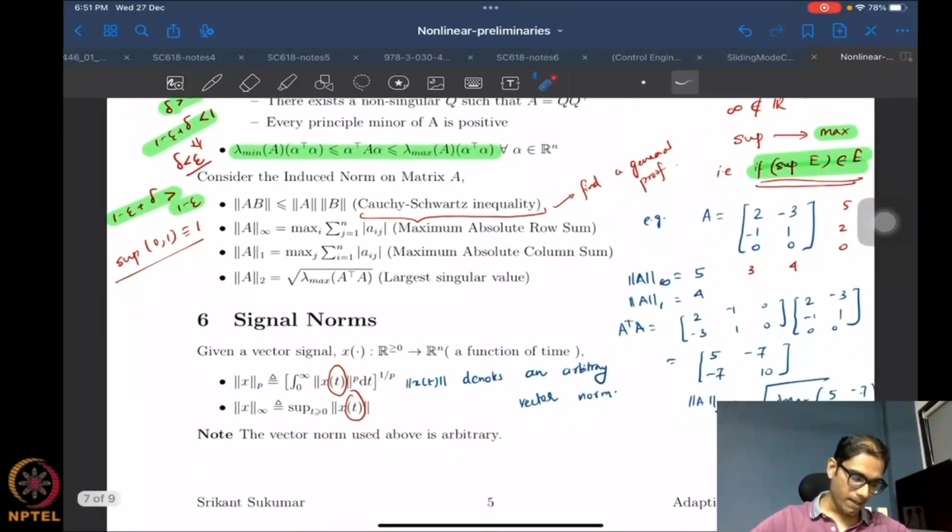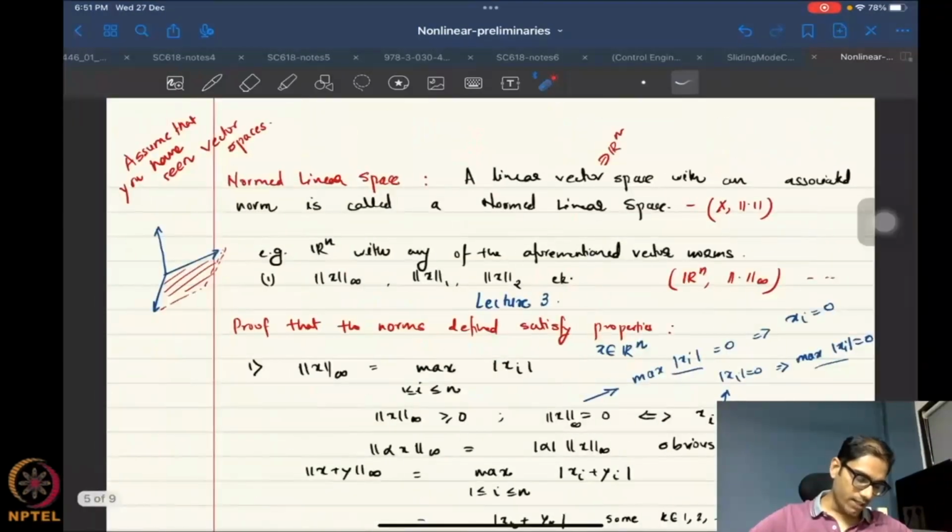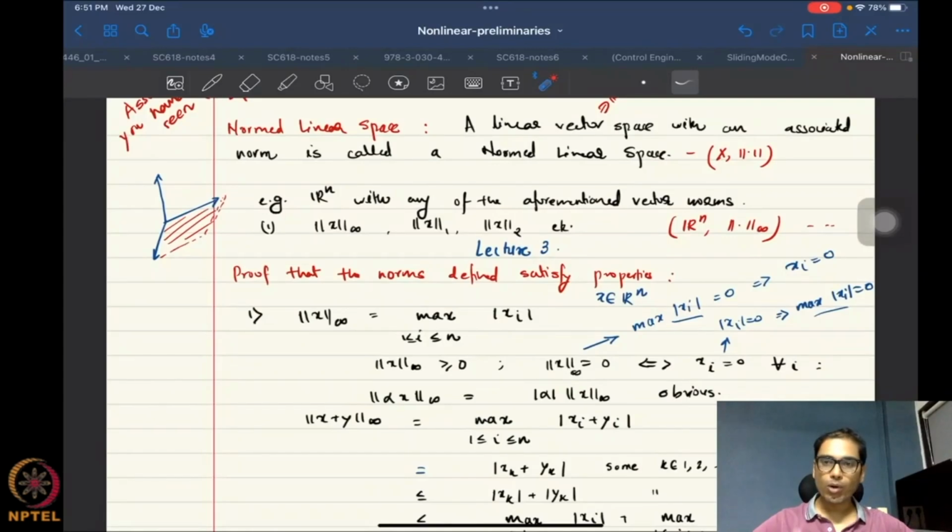And in general we looked at the notion of what is a normed linear space. So some more abstract content is what we discussed. These were ideas on what is the notion of a vector space or a linear space having a norm, essentially a notion of length, if you may.